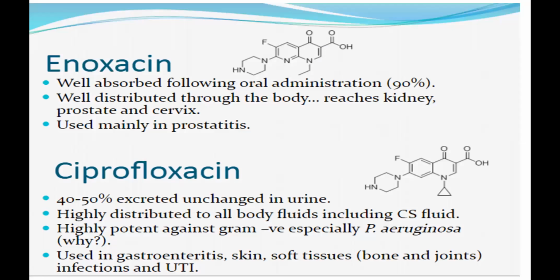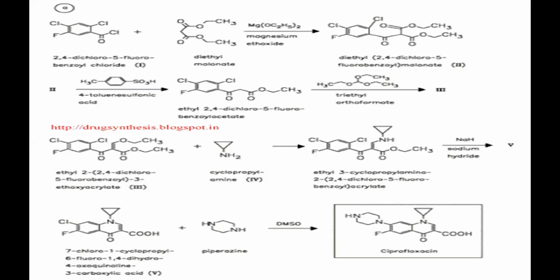Now let's go for the synthesis of ciprofloxacin. So what is the first step? You take 2,4-dichloro 5-fluoro benzoyl chloride. If you see, 2-chloro, 4-chloro, 5-fluoro. That is 2,4-dichloro 5-fluoro benzoyl chloride.